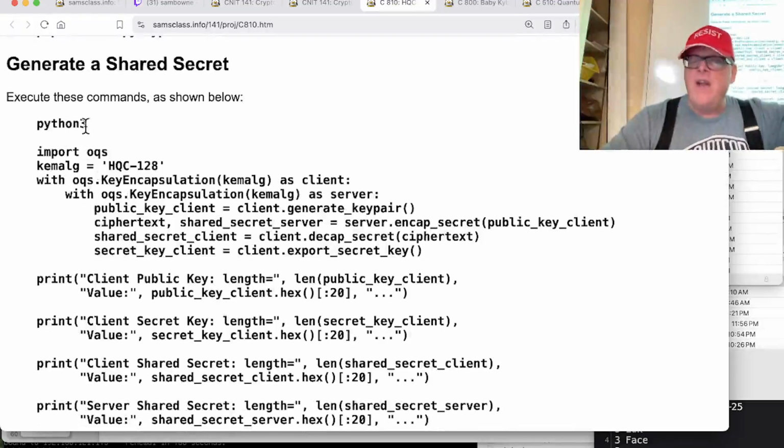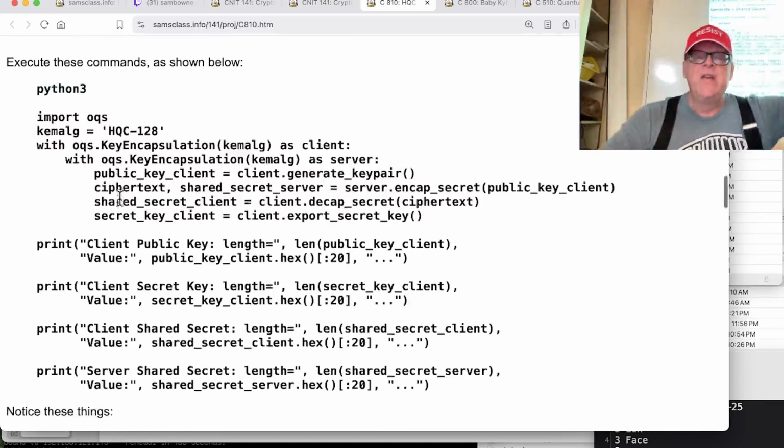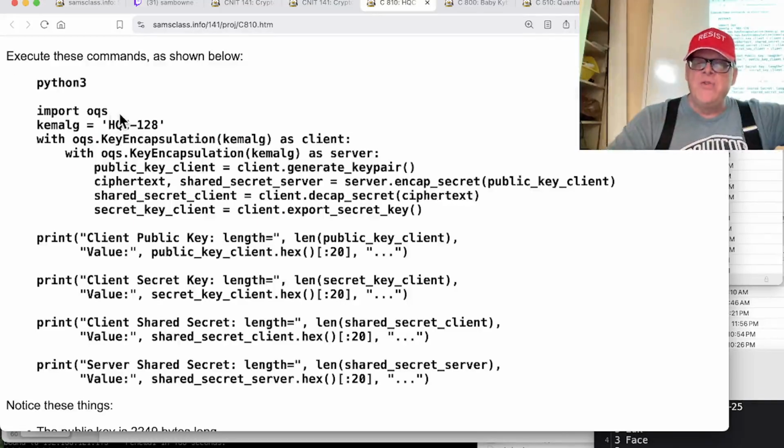You run a Python environment. Now, of course, you don't have to do this in Google Colab. You're already in a Python environment, but you just put in all the rest of this. So you import the library, which is OQS, Open Quantum Safe or something like that. You choose the algorithm, and we're going to do the lowest security version, HQC 128, just to make life easy. And so here's what you do.